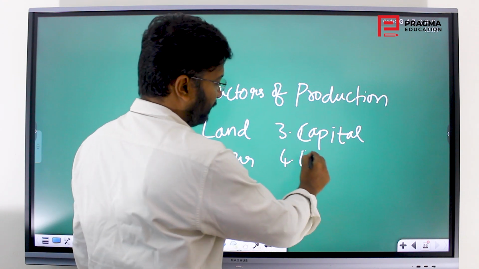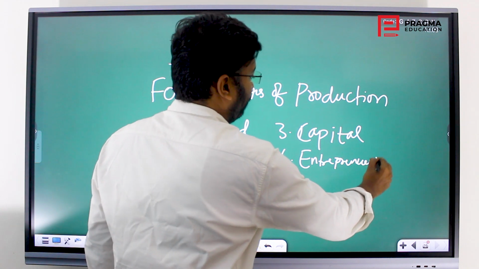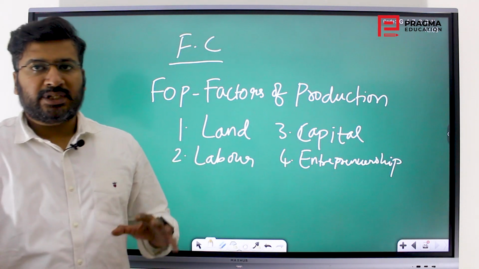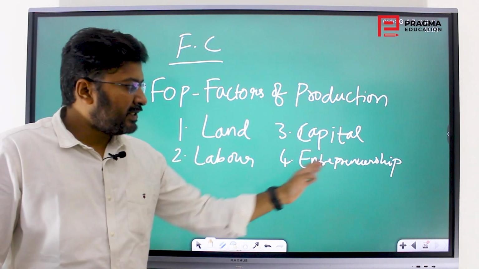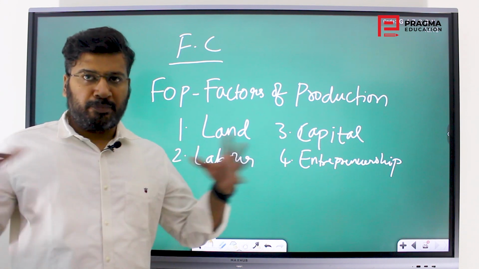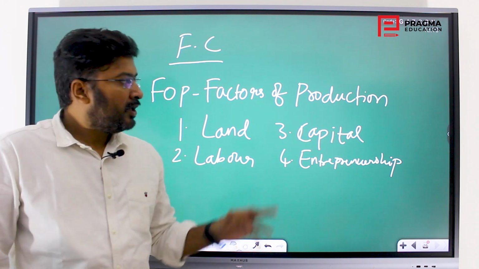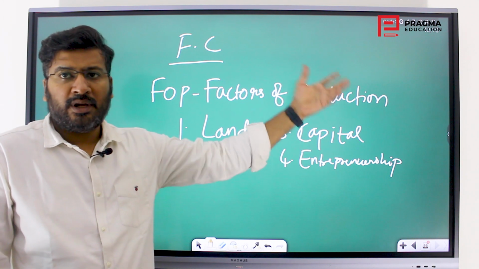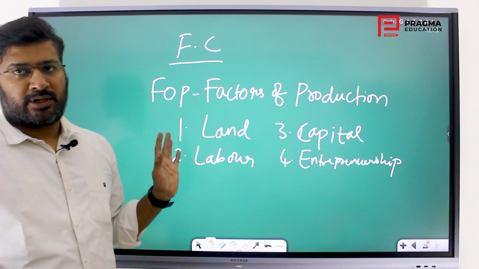And the 4th one is entrepreneurship. It is something that makes this whole thing enterprising. So that is what entrepreneurship is about. How do you enterprise your solution? How do you make it big? How do you make it reach a large number of people? That is where you create the value for your good or value for your service. So these are the 4 factors of production.